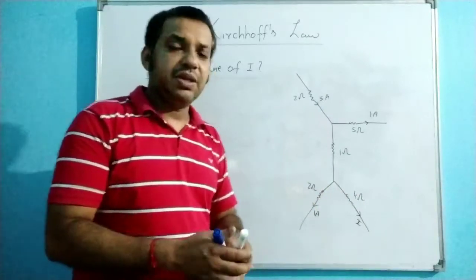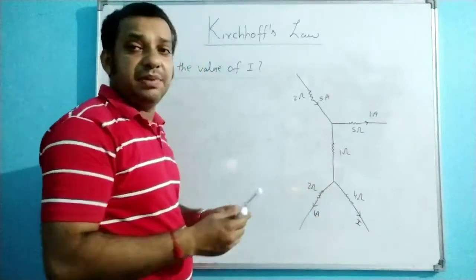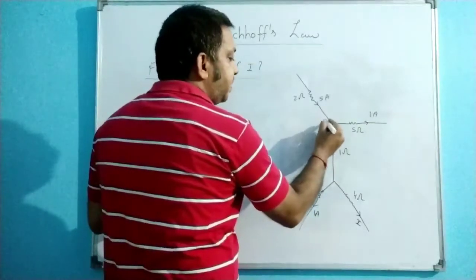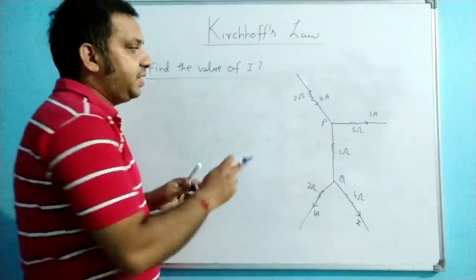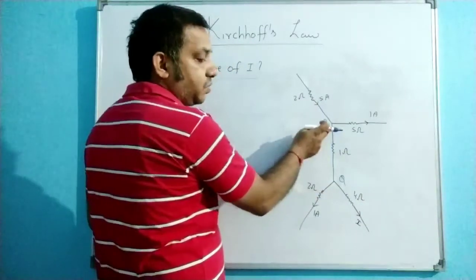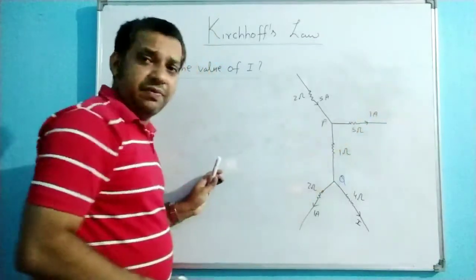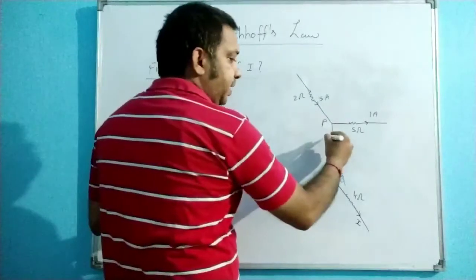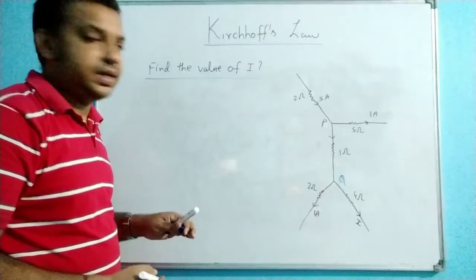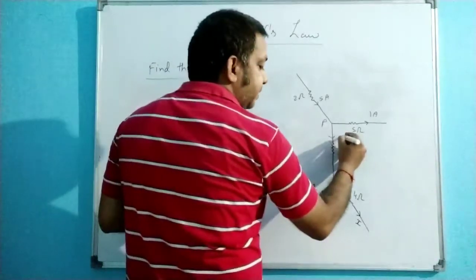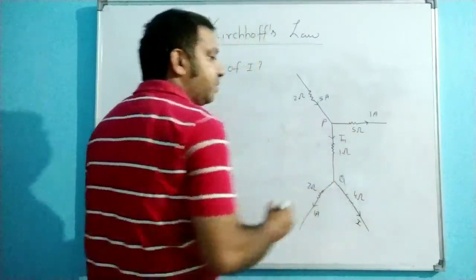Right? So here you can see that 2 junctions are there. One junction is here, one junction is here. So I am naming the junctions. One junction is P, another junction is Q. Clear? If you see here, 5 ampere current is flowing towards the junction P, and 1 ampere current is flowing away from the junction. So simply, on this side, some amount of current will flow. I am assuming the value of this current is, say, I1.